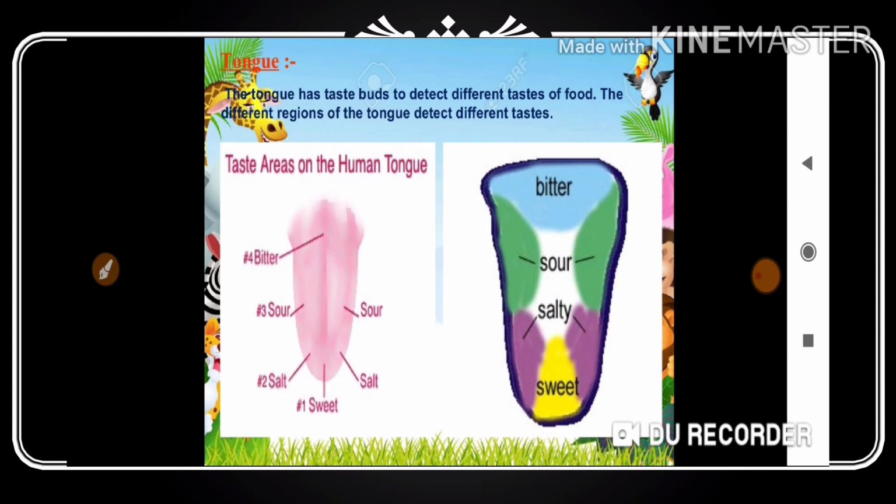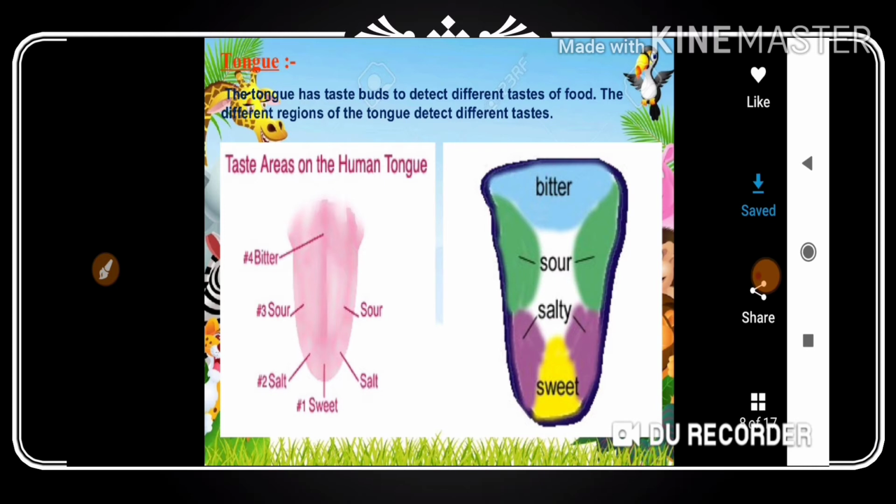So what materials are required for this? We have to take 4 separate beakers. In the first beaker 5 ml of sugar solution, in the second beaker 5 ml of salt solution, in the third beaker lemon juice, and in the fourth beaker bitter gourd juice, and we need a small dropper. Got my point? So we take 4 separate beakers and add 5 ml of sugar solution, 5 ml of salt solution, lemon juice and bitter gourd juice in the different beakers separately.